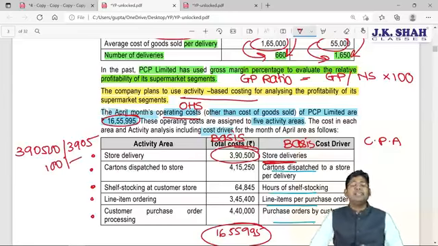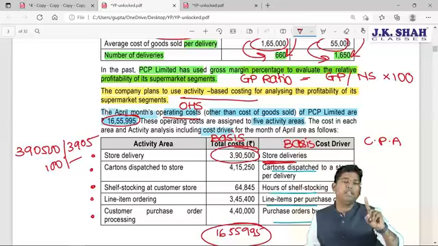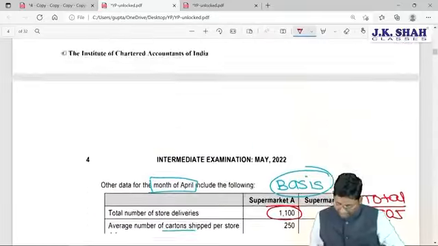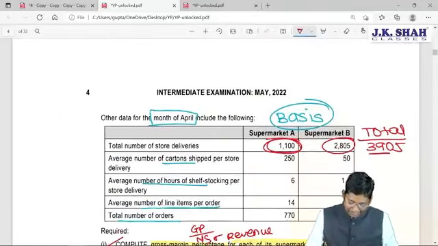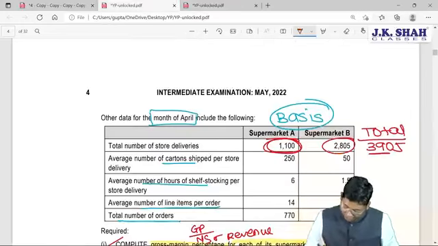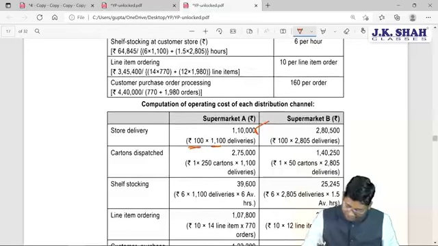Sir, what does that 100 rupees mean? For one store delivery, you have incurred a cost of 100 rupees. If one delivery costs you 100 rupees, then 1,100 deliveries will cost you 1,10,000, and 2,805 deliveries will cost you 2,80,500.